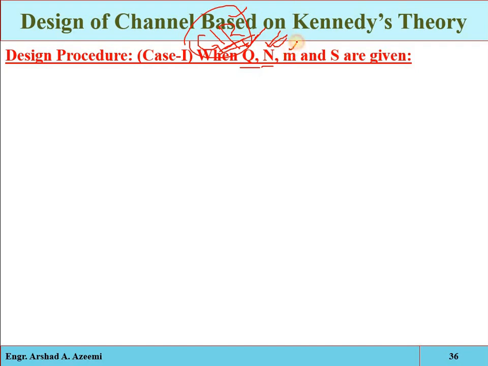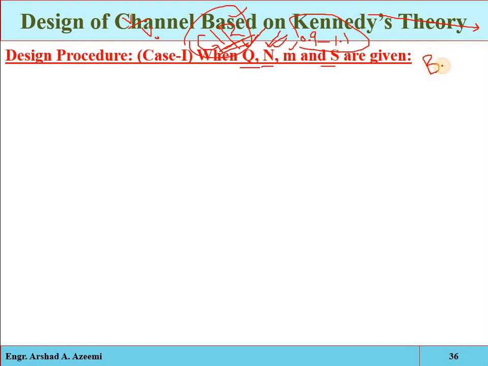Okay, M is the critical velocity ratio. Its value will be given, or if it is not given, then we will just consider it from 0.1 to 1.1. We will come up with the actual velocity ratio and the critical velocity ratio. If it comes in this range, then we will say that our dimension is clear. S is the slope, which you are providing in the alignment. We are providing a regular slope or a regular grade in the alignment of the irrigation canal. Clear?